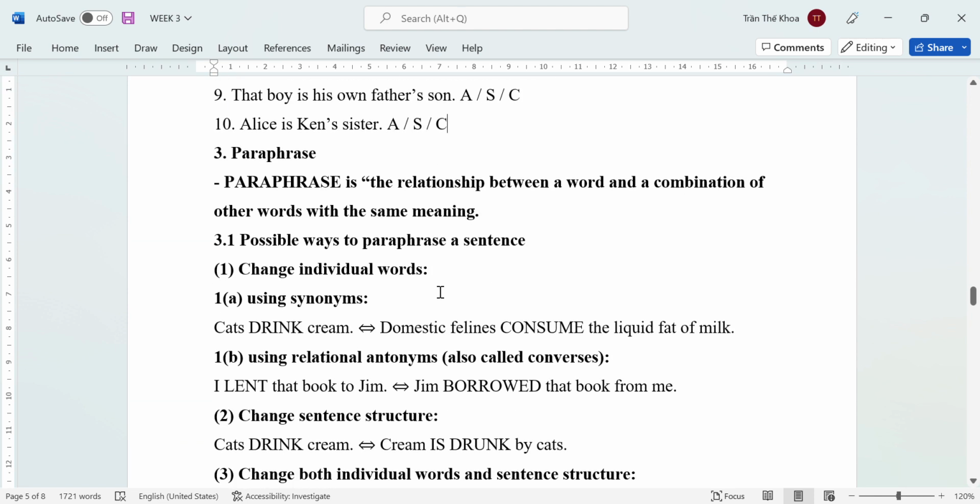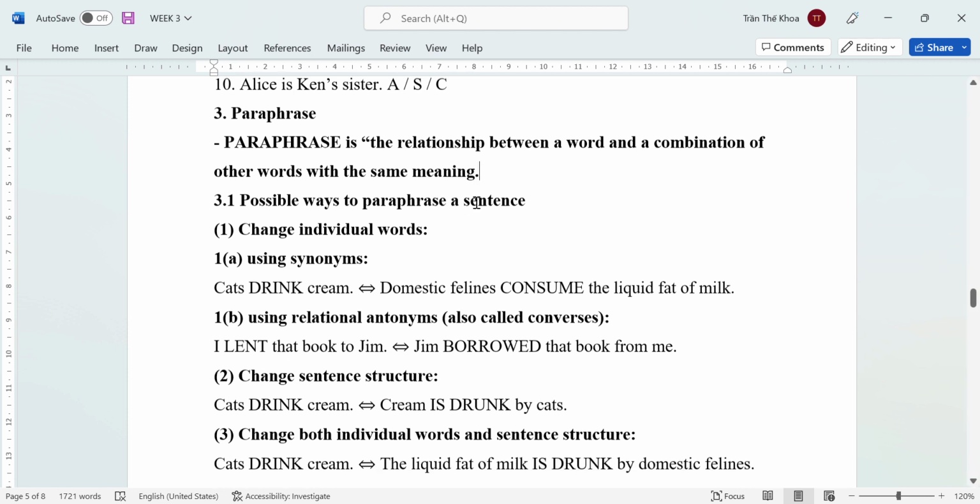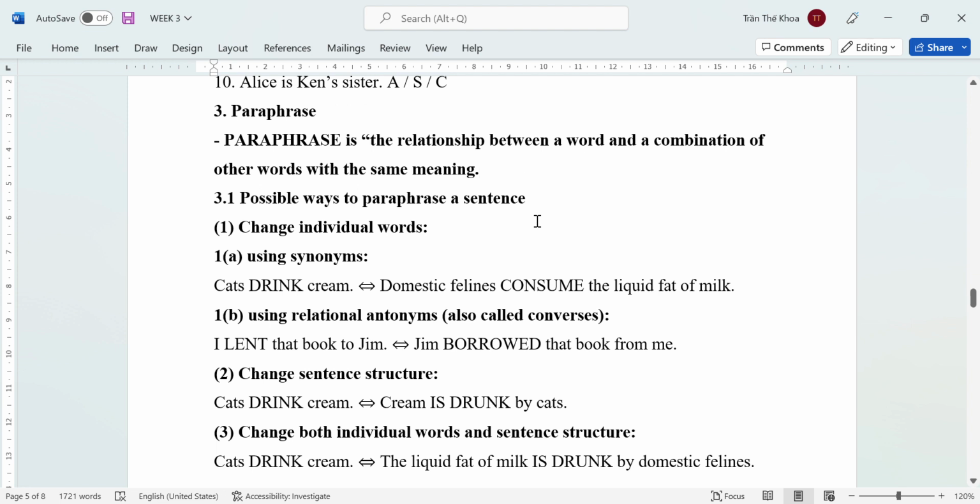Now, we move on to part 3, paraphrase. Paraphrase không có gì xa lạ hết ha, cho nên là phần này mình qua rất là nhanh. You can read the definition here. This is a really basic term for you, and it's really familiar in writing when you would like to translate or transfer the message, or adjust or repeat the idea from someone. You can use paraphrase. Let's review some popular ways to rewrite a sentence.